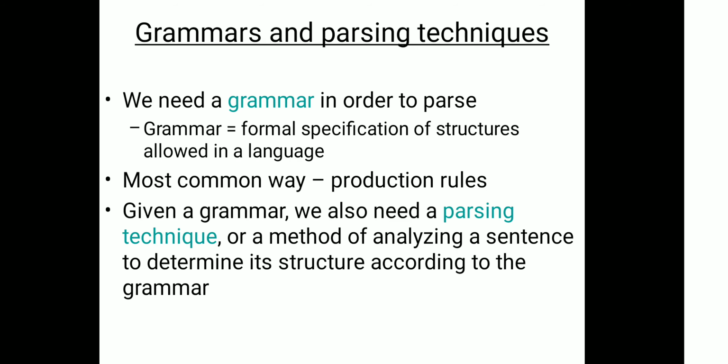Now, what are the different grammars and parsing techniques? We need a grammar in order to parse. Grammar is a formal specification of structures allowed in a language. As we already know, every language has a grammar, which is a formal specification of structures allowed in that language. Now, what is the most common way? Production rules. Given a grammar, we also need a parsing technique, or a method of analyzing a sentence to determine its structure according to the grammar.